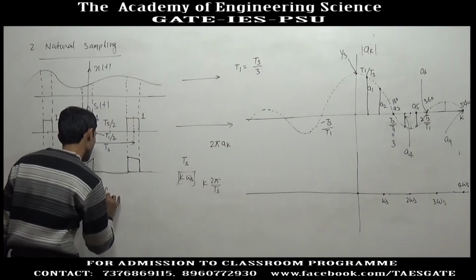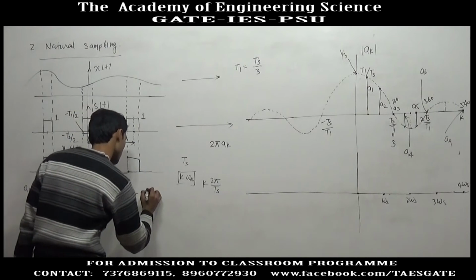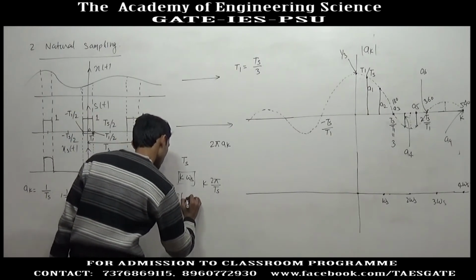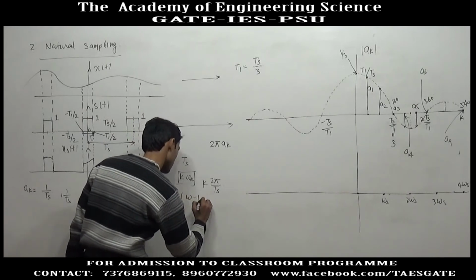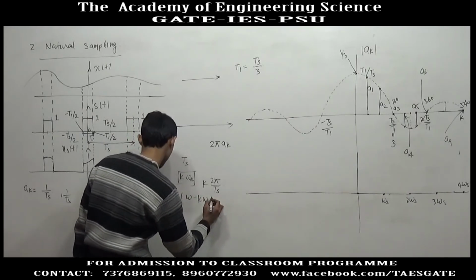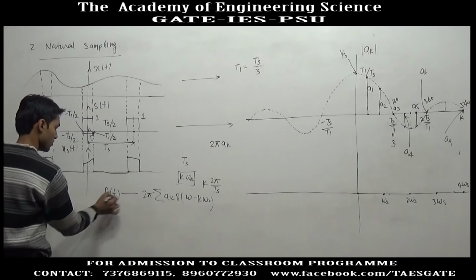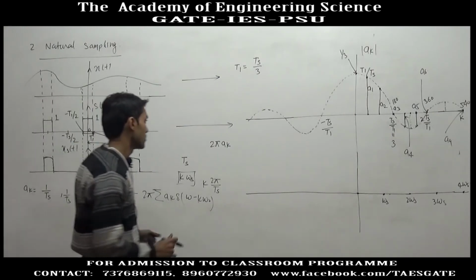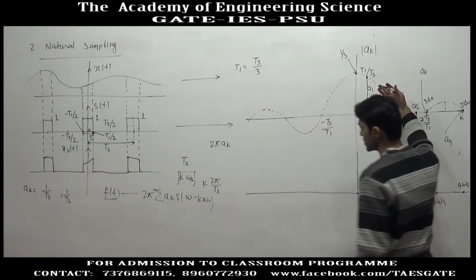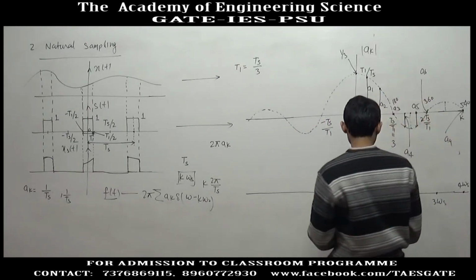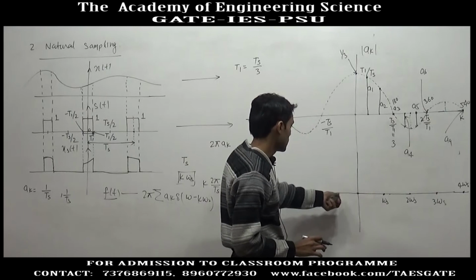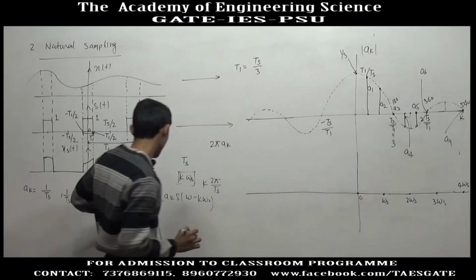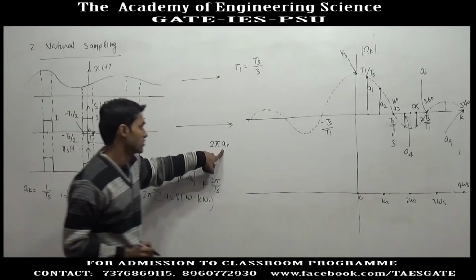The Fourier transform of a periodic signal f(t) is 2 pi summation a_k delta(omega minus k omega naught), where omega naught is the angular frequency of f(t) and a_k are the Fourier series coefficients of f(t). We have already found the Fourier series coefficients of f(t). So the strength of impulse at omega equal to 0 will be 2 pi into a0.